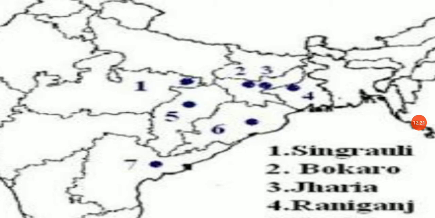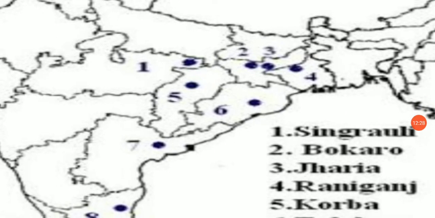Then we have third, Jharia, that is in Dhanbad. Then fourth, Raniganj, that is in West Bengal. Then we have Korba in Chhattisgarh, you can see here. Then we have Talcher, that is in Odisha.